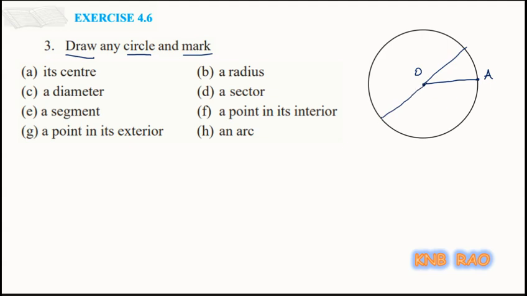I am marking the diameter as PQ. Next, a sector. Here I can take this itself as a sector. A segment, for that I can draw like this. This is the segment.